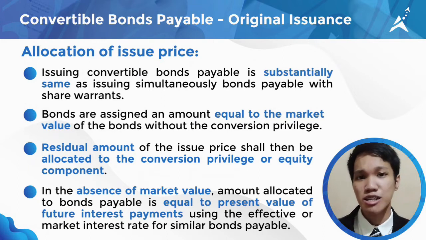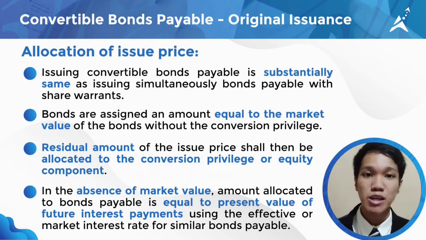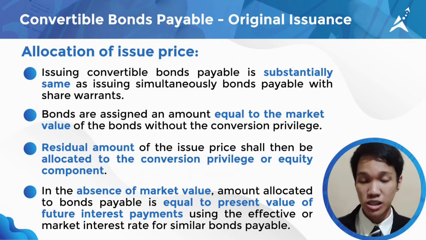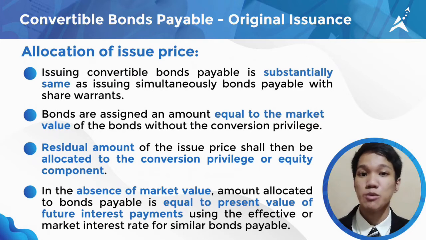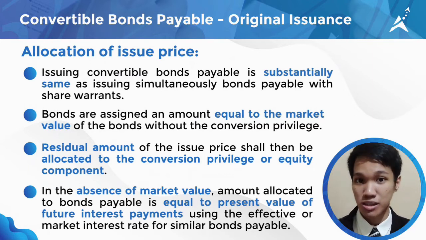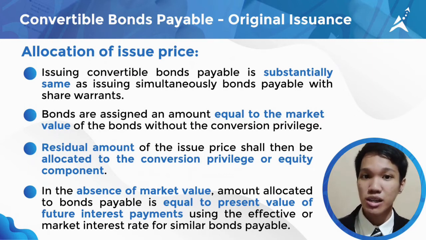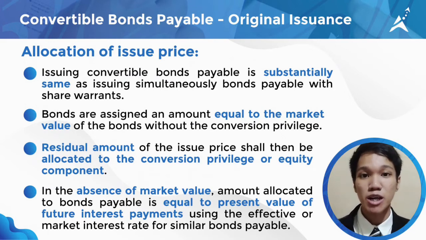In the instance that the market value of bonds payable without the conversion privilege is unknown, it will be equal to the present value of future interest payments using the effective or market interest rate for similar bonds payable without conversion privilege.